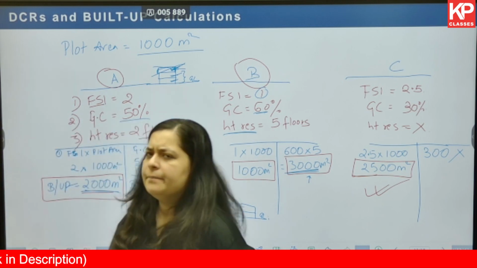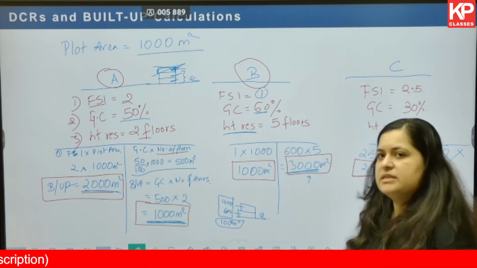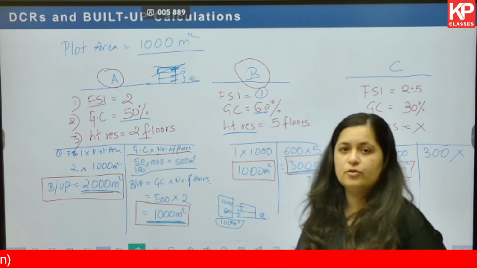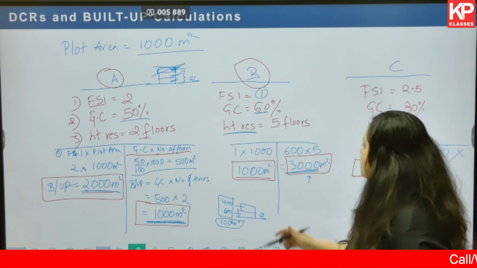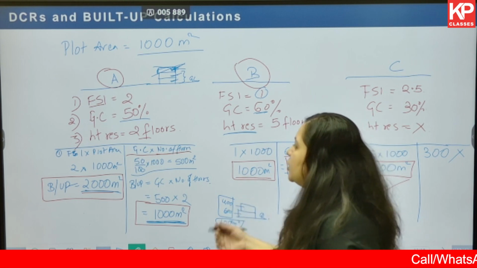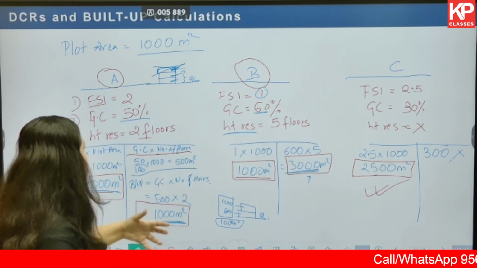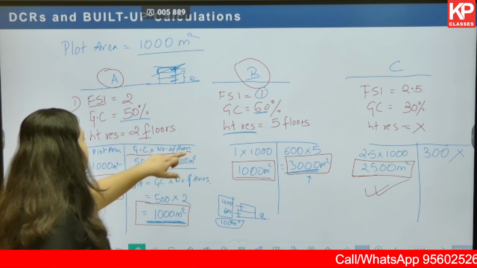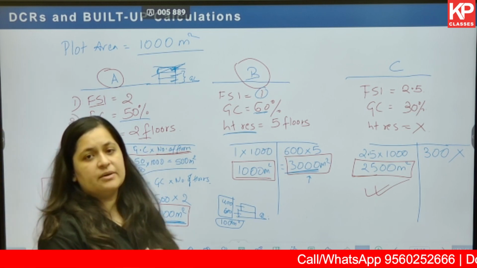Now, a little confusion over here. In the first case, we chose the height restriction, that is ground coverage and number of floors. In the second case, we are choosing 1000, that is with respect to FSI. So in exam, which one to go forward with? You go ahead with whichever is the minimum. Okay, you do not choose one over the other, that every time I have to go by FSI or every time I have to go by number of floors. That is not the case. You choose whichever is the minimum.